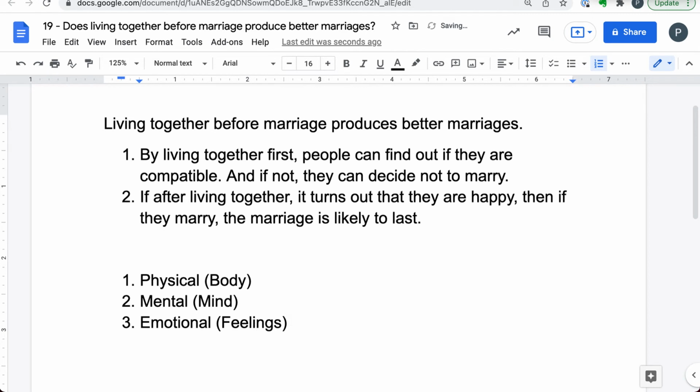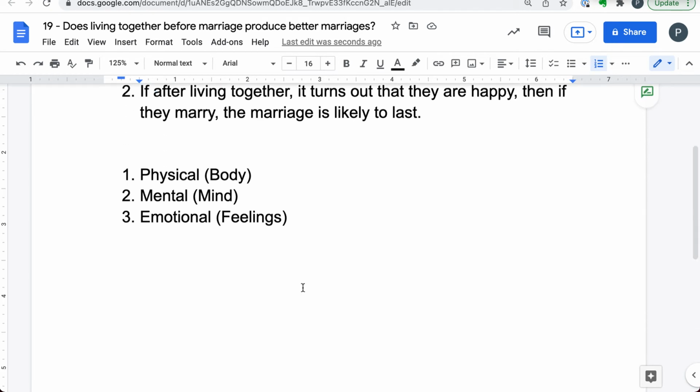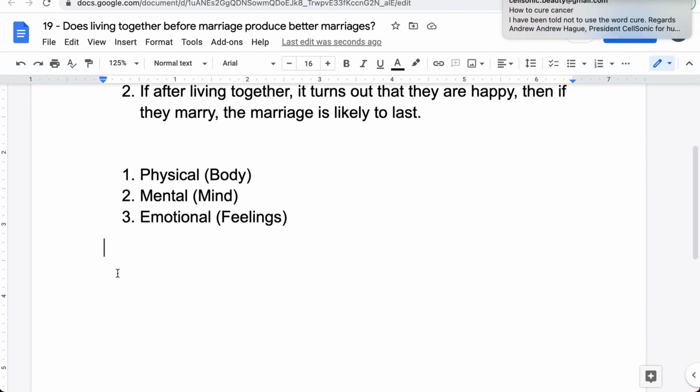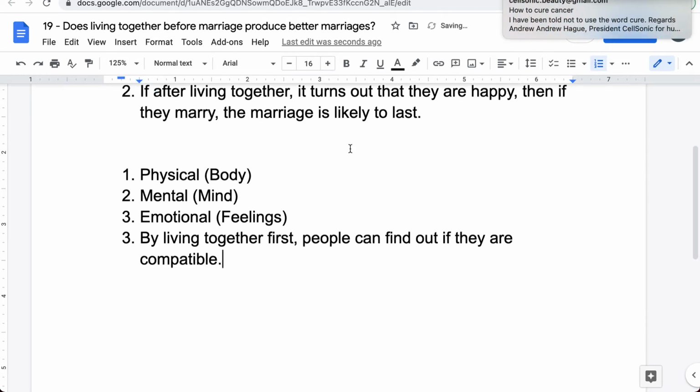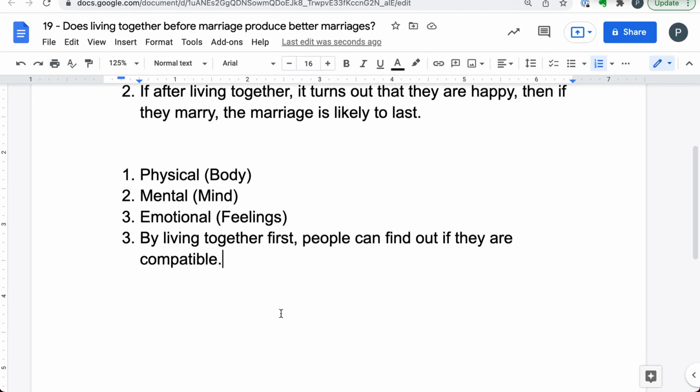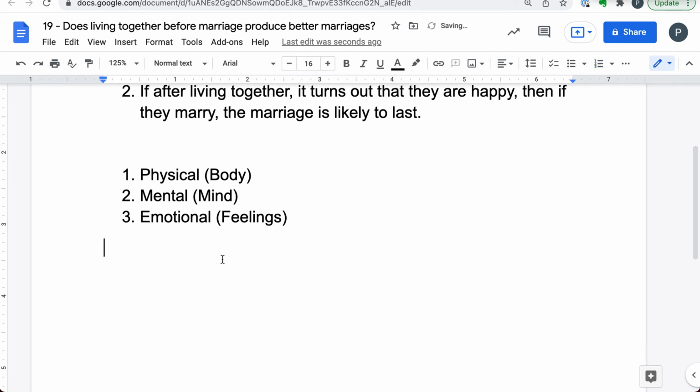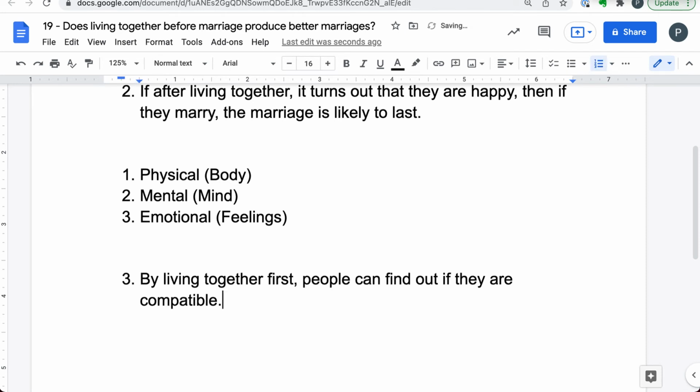So now what I have here, now I can actually take one of my points. By living together first, see, this is what I can do. By living together first, people can find out if they're compatible. Let me just do another one.